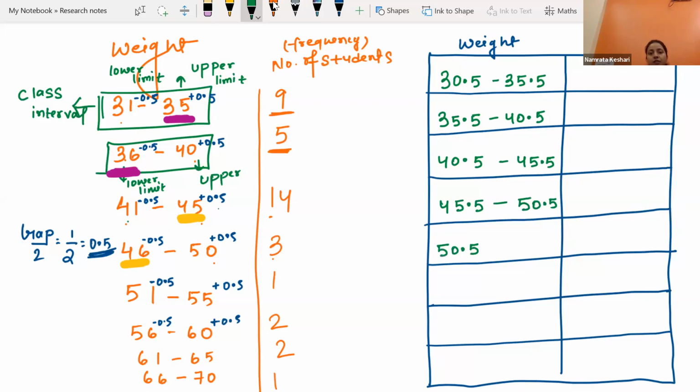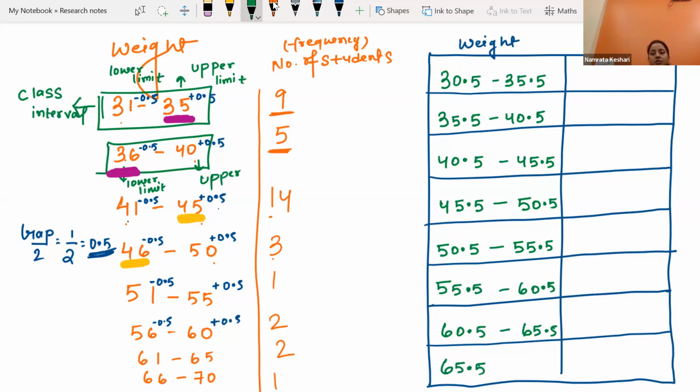And 55 plus 0.5 will be 55.5. 56 minus 0.5 will be 55.5. 60 plus 0.5 will be 60.5. 61 minus 0.5 will be 60.5. And 65 plus 0.5 will be 65.5. 66 minus 0.5 will be 65.5.